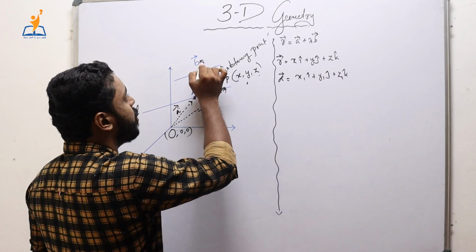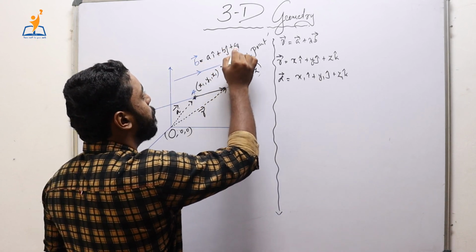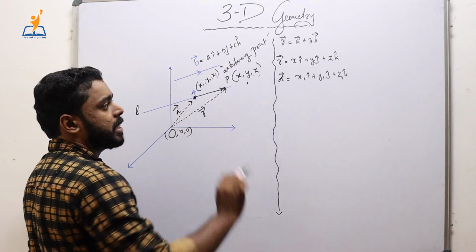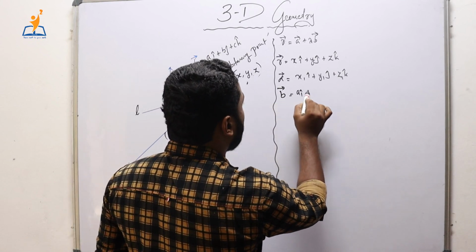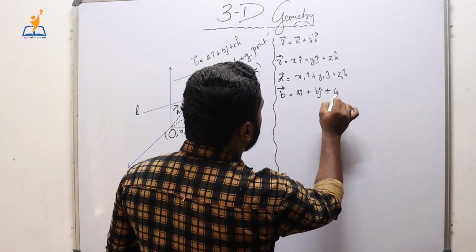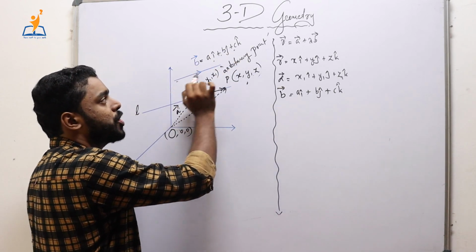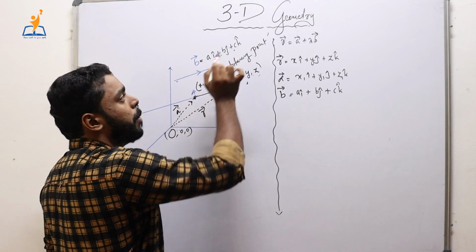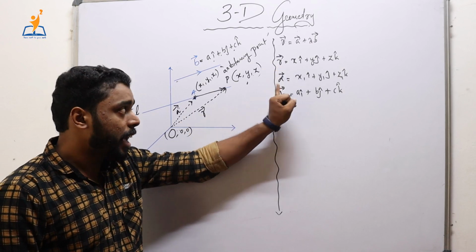Now suppose that vector b is nothing but a i cap plus b j cap plus c k cap. a, b, c are scalars. Then we have b is equal to a i cap plus b j cap plus c k cap. Note that a, b, c are the direction ratios of this line. That's why vector b is a i cap plus b j cap plus c k cap. Therefore we get r, a and b.